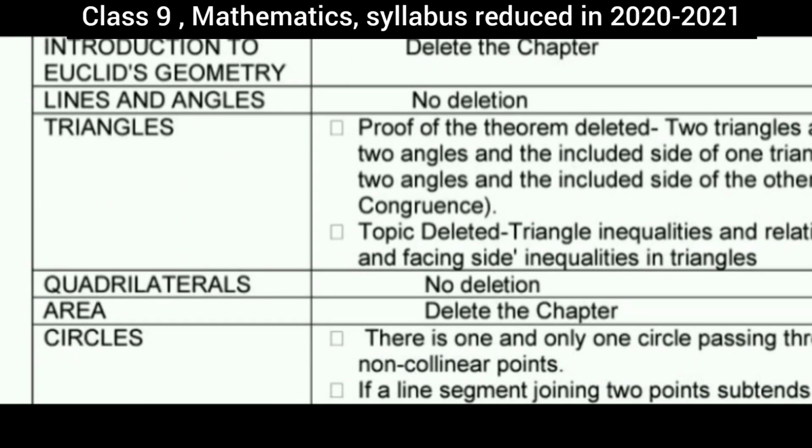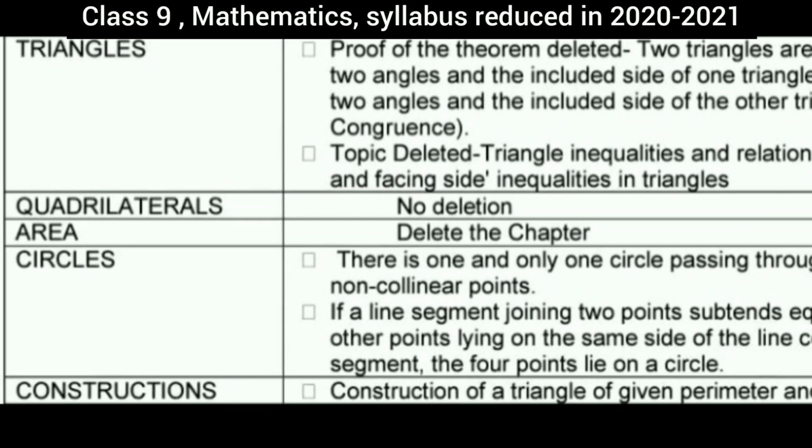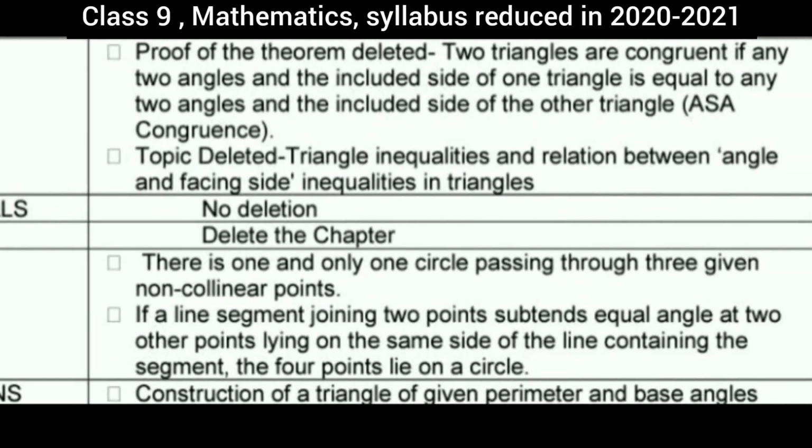From quadrilateral, no kind of deletion is there, but area of quadrilateral, the whole chapter has been deleted. Circles, the next lesson is circle, and from circle there is one and only one circle passing through three given non-collinear points. This theorem has been deleted.